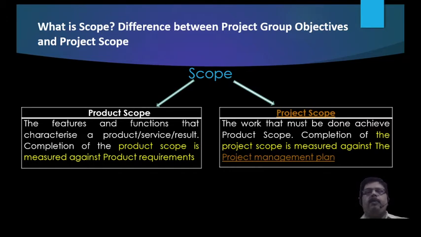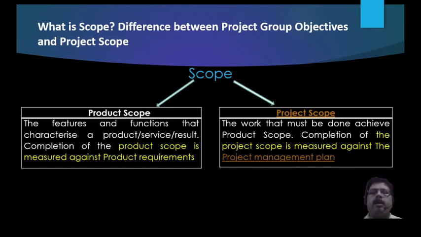And as far as project scope is concerned, it is the work that must be done to achieve the product scope, and its completion is measured against the project management plan.